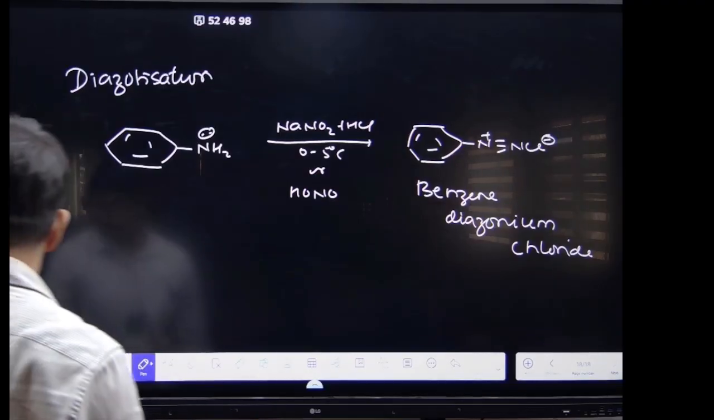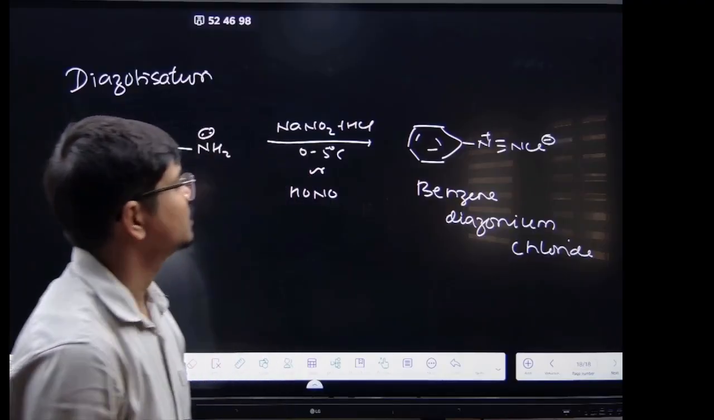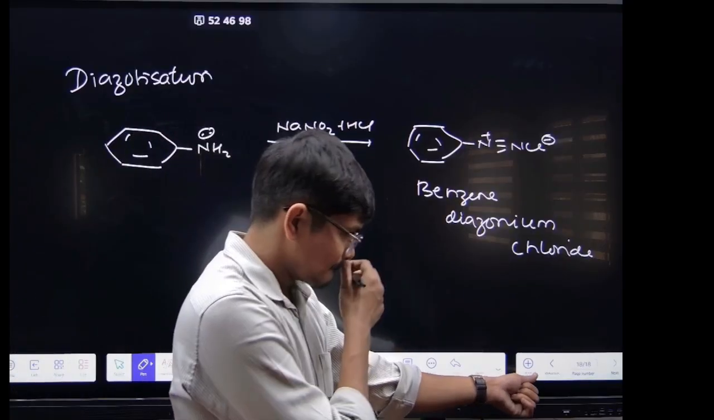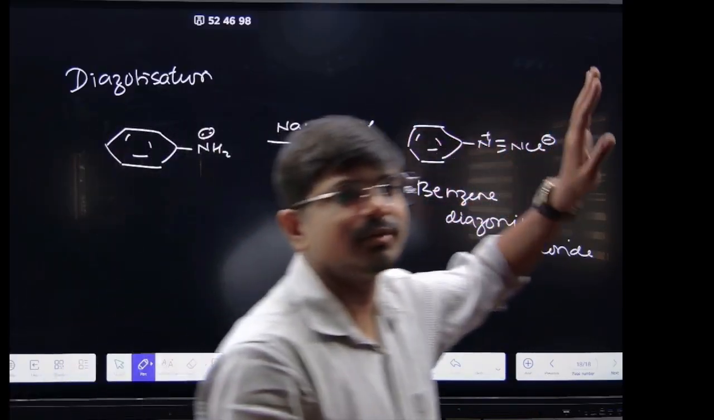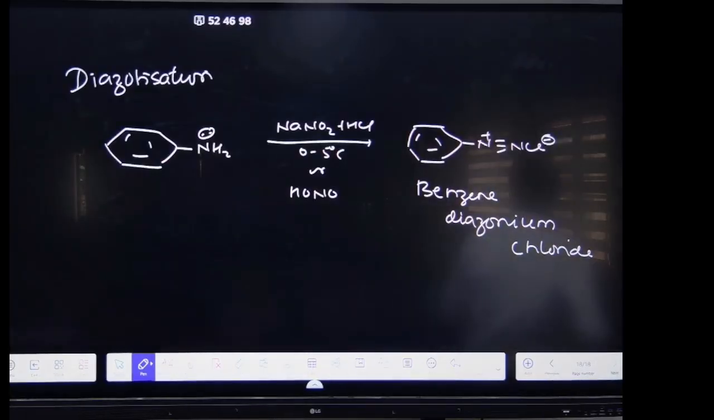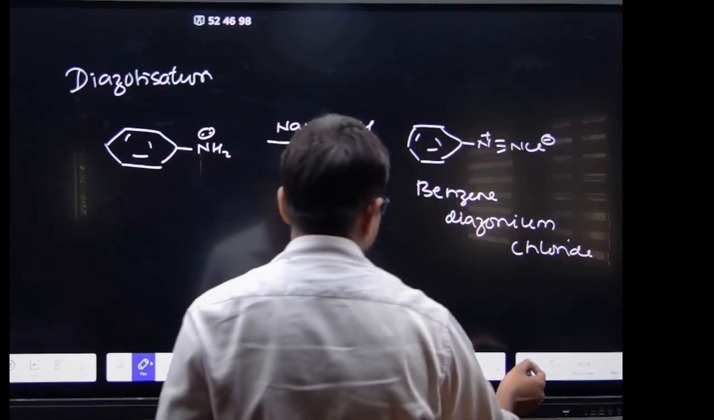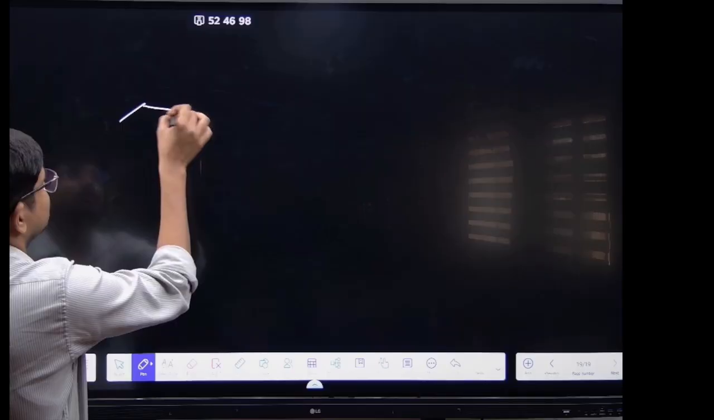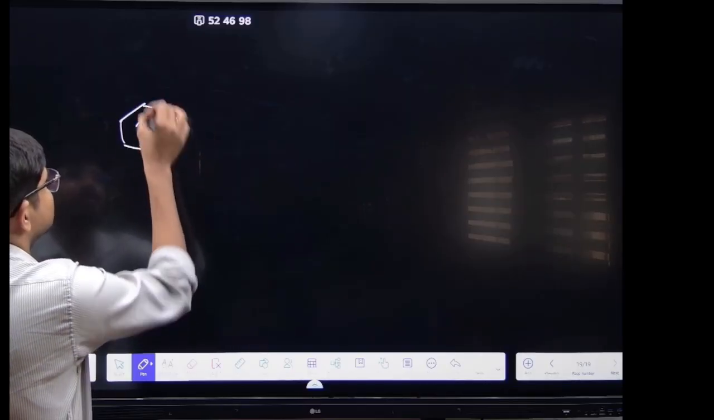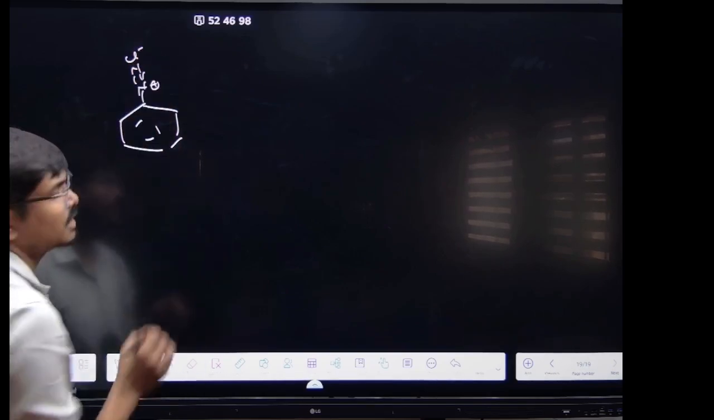See here, this is the benzene diazonium chloride. I already discussed the reactions of benzene diazonium chloride, right? Before this I was teaching CuCl, I discussed it, no? See here, you have N triple bond NCl, clear?